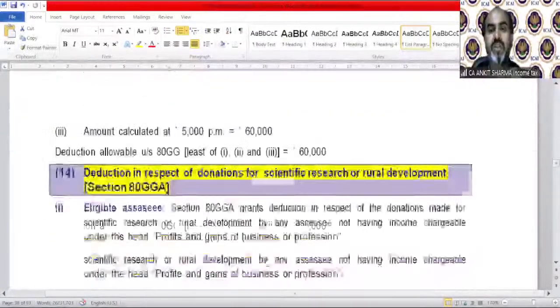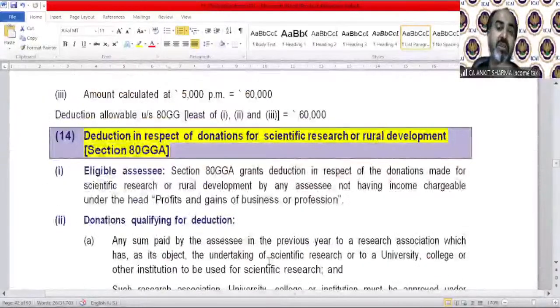That was 80GG. Then 80GGA. There's a deduction in respect of donation for scientific research or rural development. If you are carrying on a business, you can claim this deduction in your PGBP. But if you're not carrying on a business, then you need to claim that deduction out of your GTI. Again, cash deduction is allowed only up to 2,000 rupees, whether in section 80G or 80GGA.